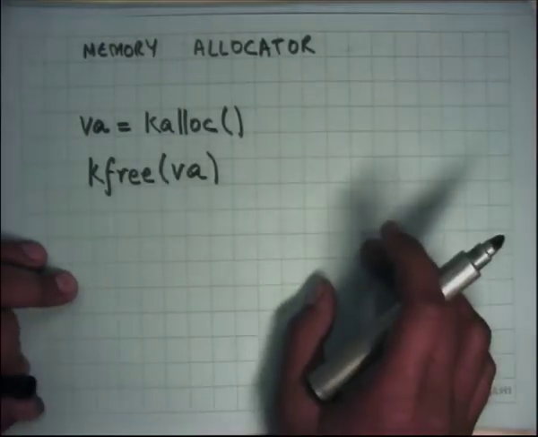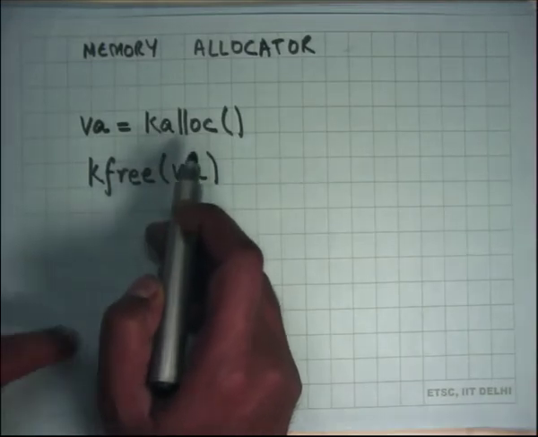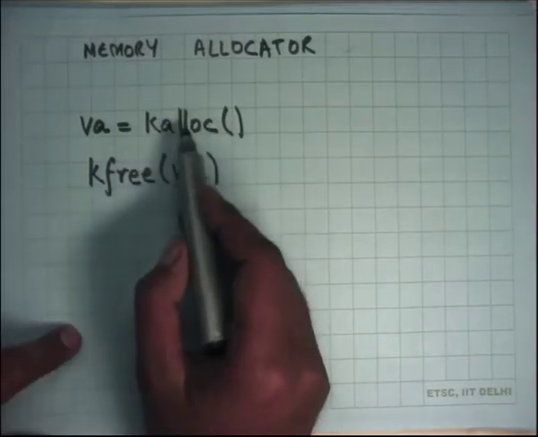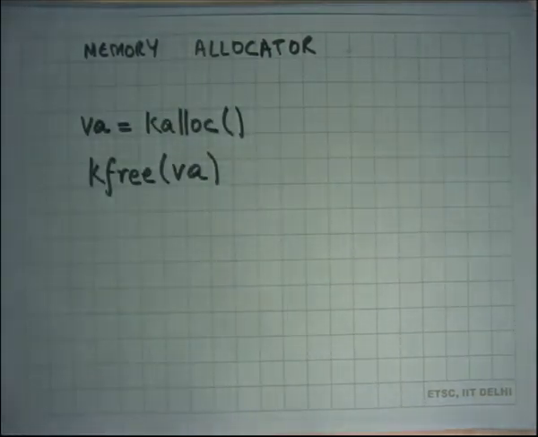In this case, this is similar to malloc and free that you may have used in your programs. The only difference is that kalloc doesn't take a size, it just allocates one page, right? Also, it always returns an address that is page aligned. It doesn't just allocate a page anywhere, it allocates a page at an address that's page aligned, right? So whatever the return value of kalloc, the last 12 bits of that address will always be 0.